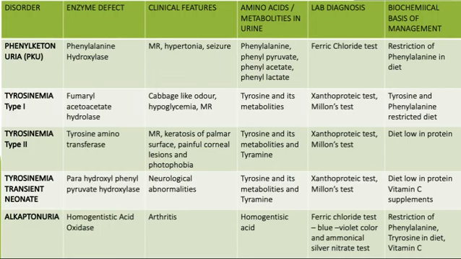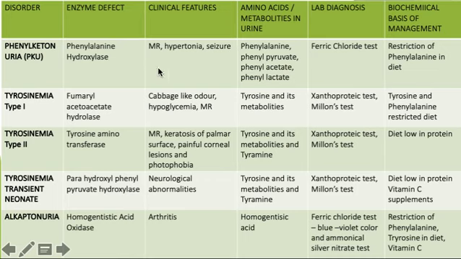Here you can see the disorder itself, then the enzyme deficiency, the clinical features, the metabolites in the urine, laboratory diagnosis, and biochemical basis of management in these patients. First we'll go on to PKU or phenylketonuria. The enzyme deficiency is phenylalanine hydroxylase.